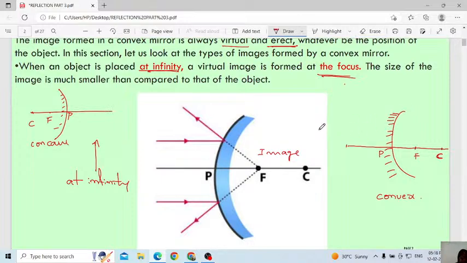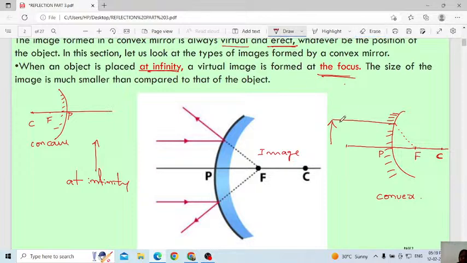Then here the rays, because you are keeping the object at infinity, consider one ray that is parallel to the principal axis. Already yesterday I told you, it will always pass through the focus. Yes, like this it will pass. This is only the imaginary line you consider. Then here this is the F.